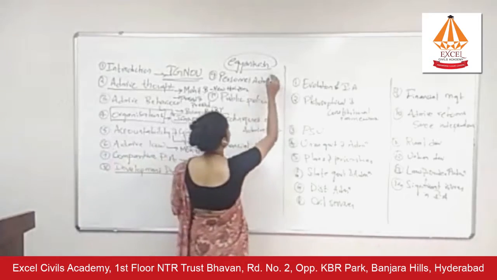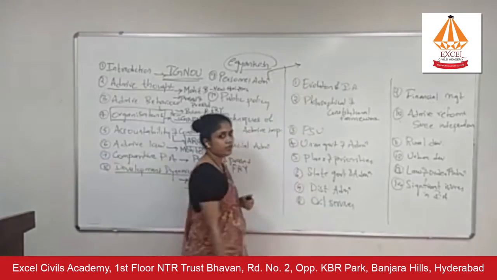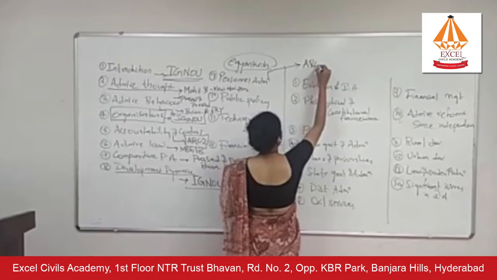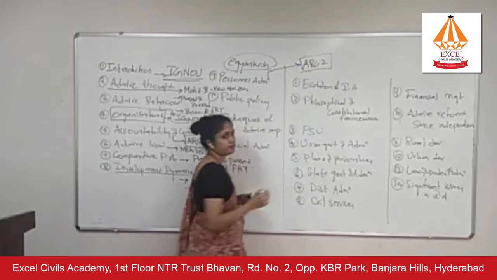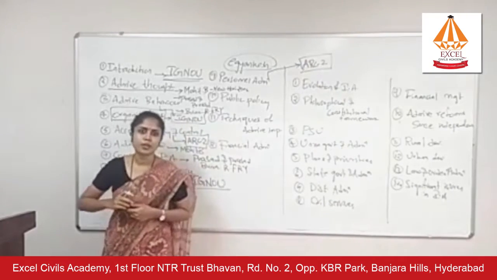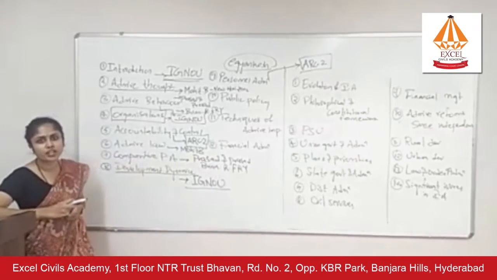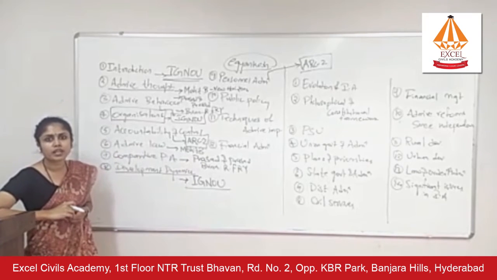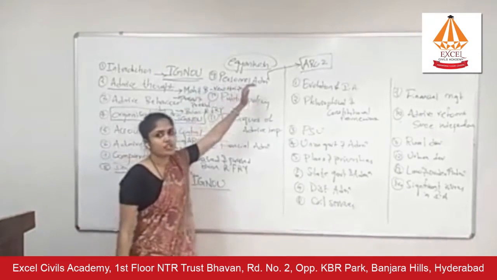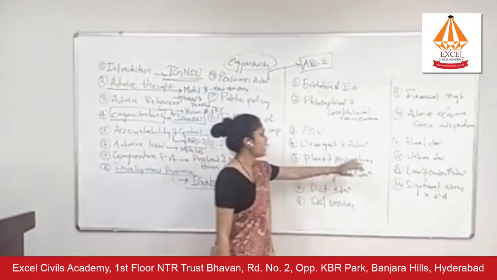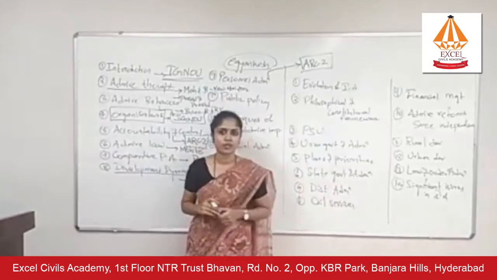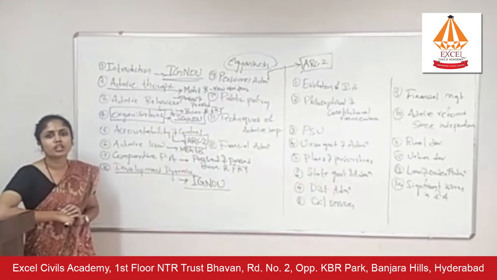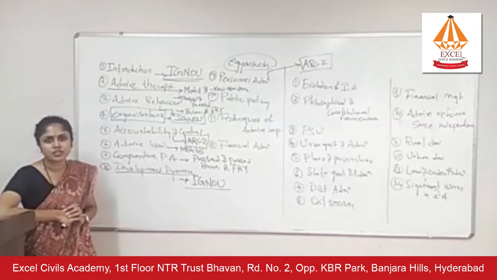Then you have personnel administration. For personnel administration, ARC2 reports are enough. In ARC2, you have a report on refurbishing of personnel administration. That report is very important both for chapter 9 in paper 1 and chapter 8 in paper 2. So chapter 9 you will cover from ARC2 reports. The report name is Refurbishing of Personnel Administration.